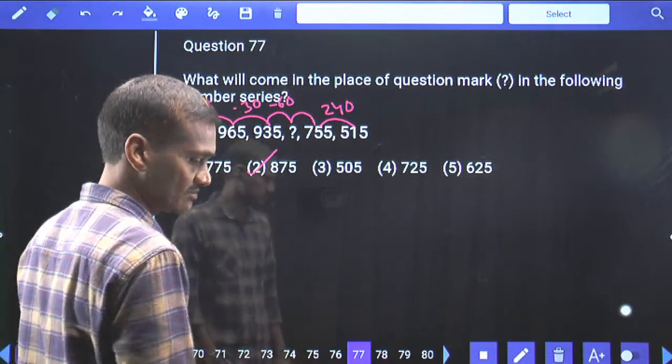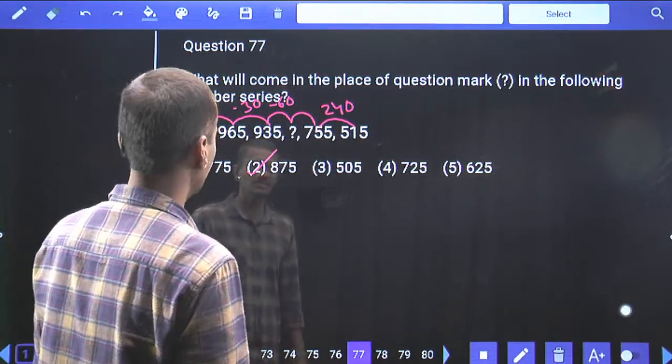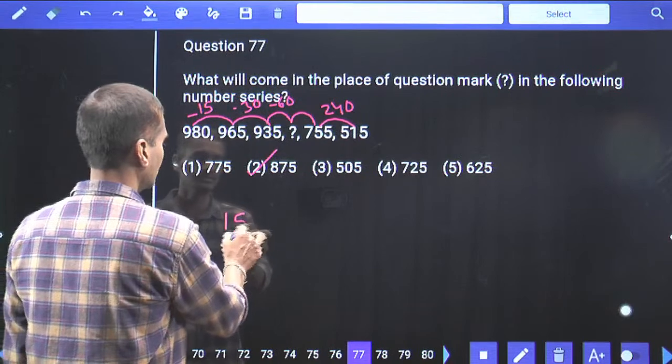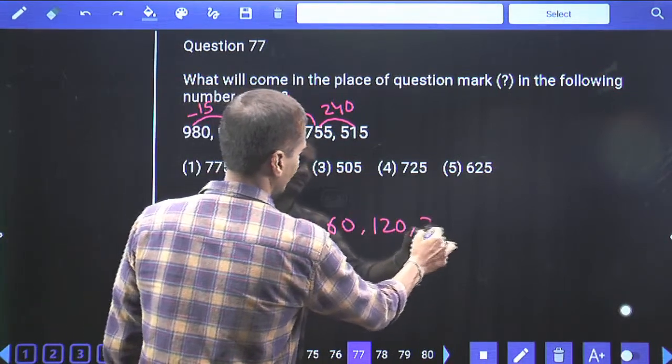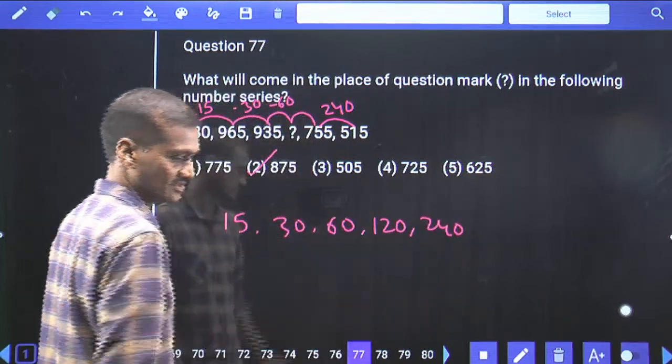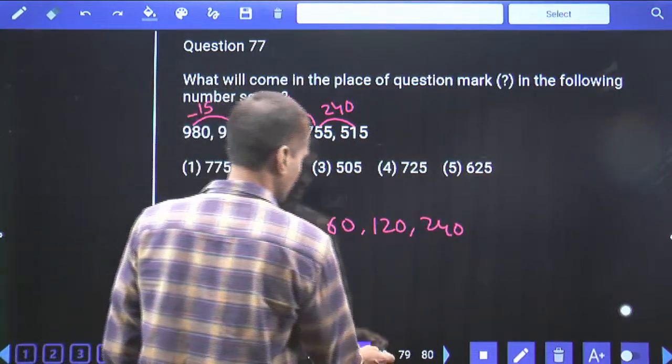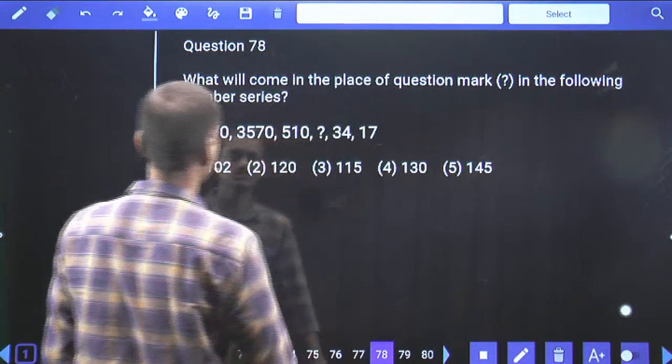Done with this? Question number 77. The differences between the numbers are 15, 30, 60, 120, 240. Now these numbers are subtracted. 875, and it is given in choice 2. Then coming to question number 78.